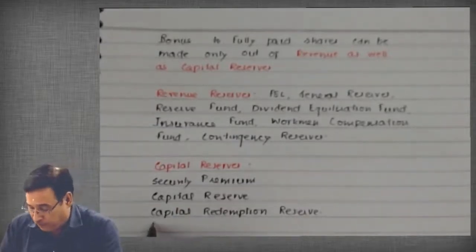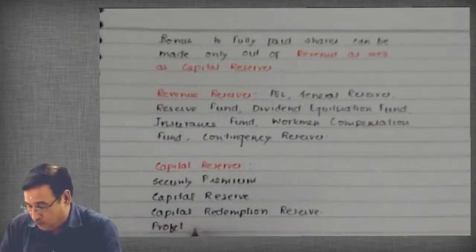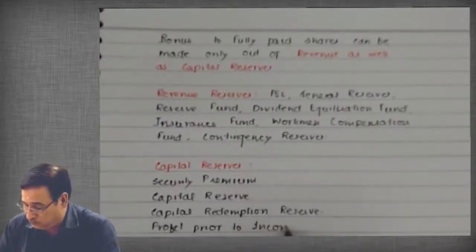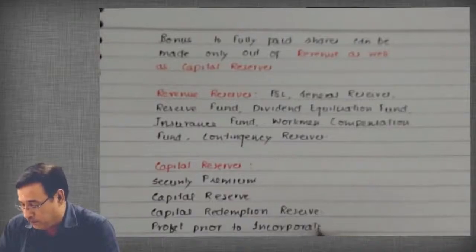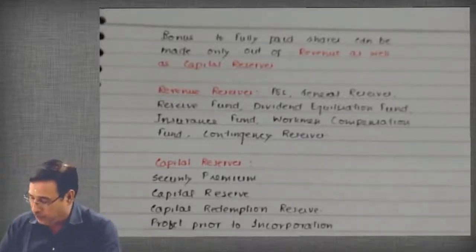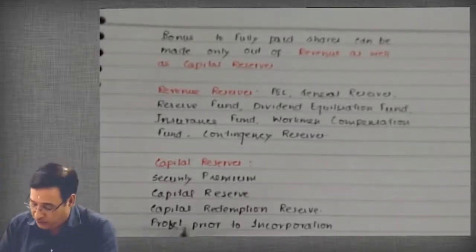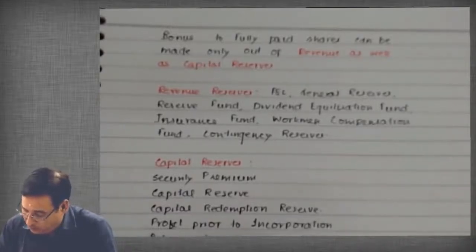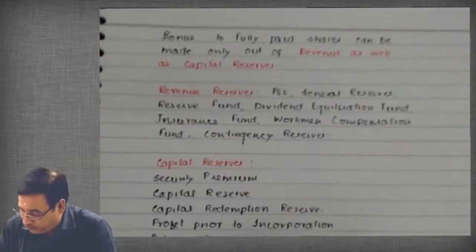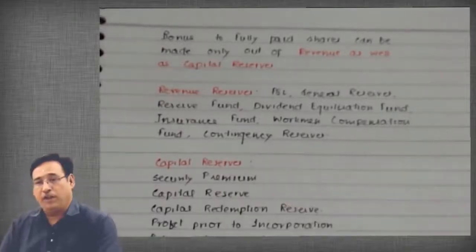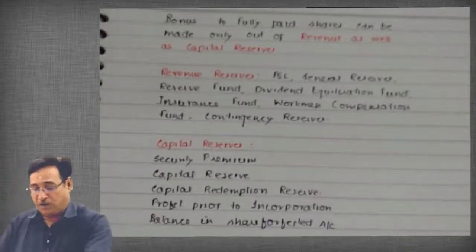Even profit prior to incorporation, which means profit earned by a company prior to its incorporation, that is of course of capital nature. Then you write balance in share forfeited account. So these are capital nature reserves, correct?